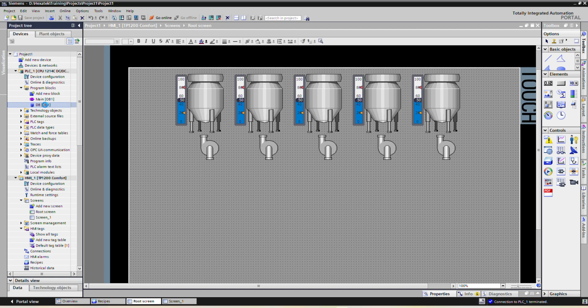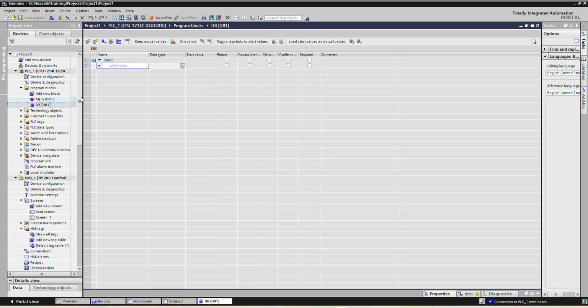So here in the PLC we will add one motor variable, and we will use integer. Here the level is P1.